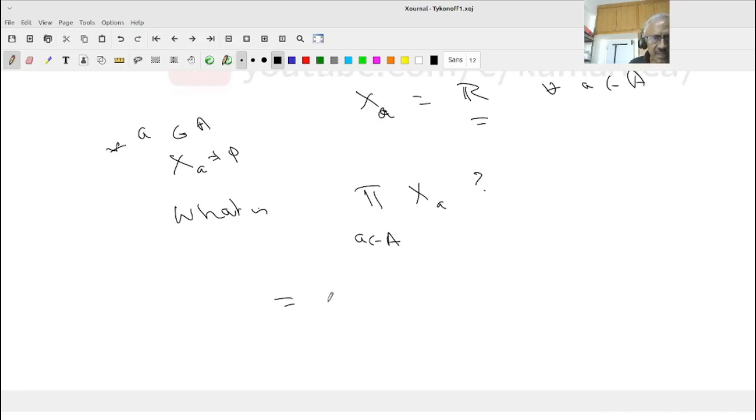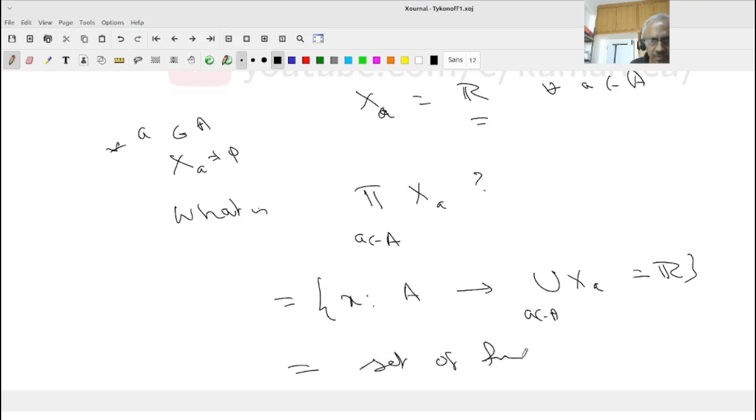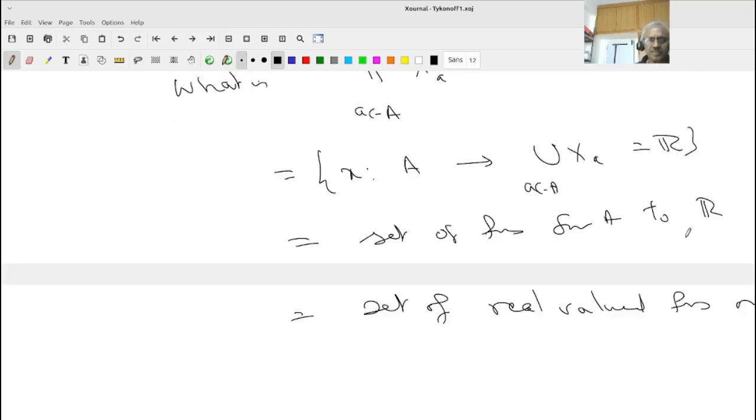This is nothing other than the set of all functions from A to the union of X_a, but that's nothing other than R. Therefore this is the set of real valued functions on A, which is the same as the set of real valued functions on R.